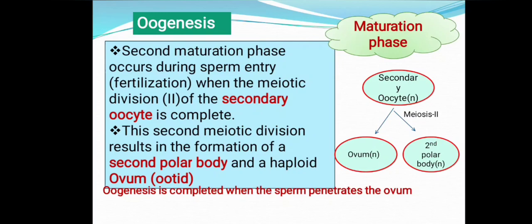That results in the formation of a functional egg or ovum and the non-functional second polar body. This polar body again undergoes degeneration. So this is how oogenesis completes. So I can say oogenesis is completed when the sperm penetrates the egg or ovum.